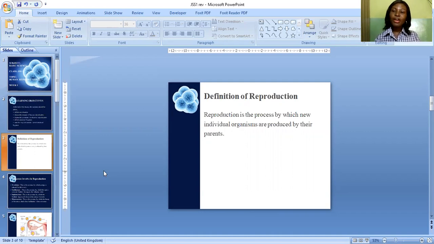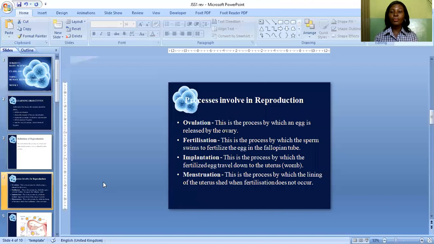Now, in the female reproductive system, there are some processes that occur in human reproduction. Let's see the processes one by one. The processes involved in reproduction. The first process is ovulation.